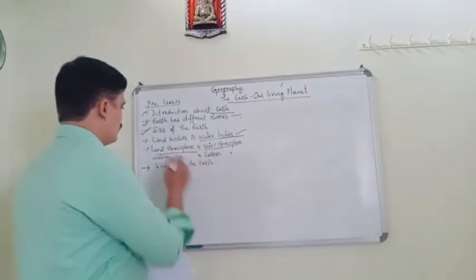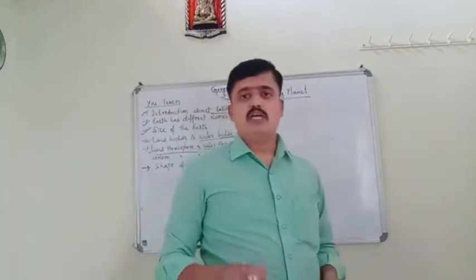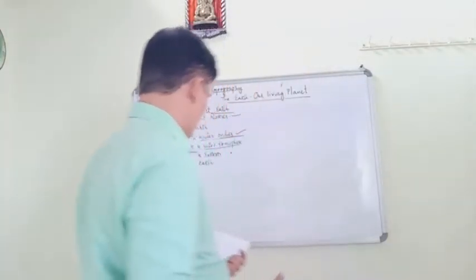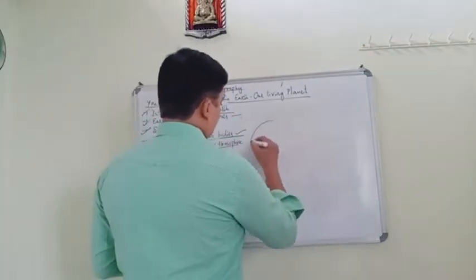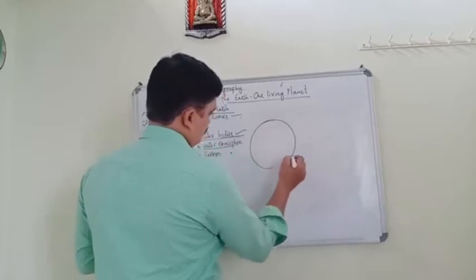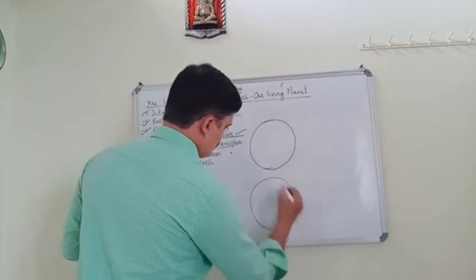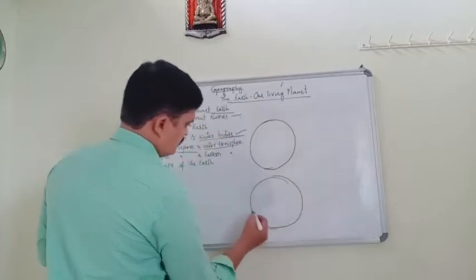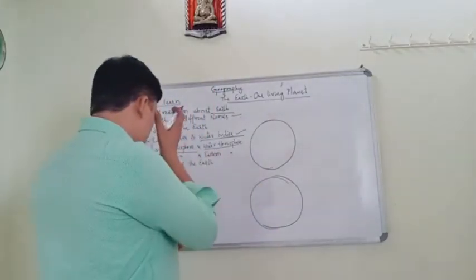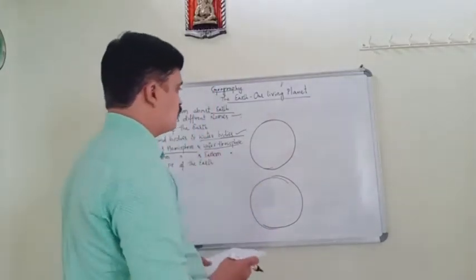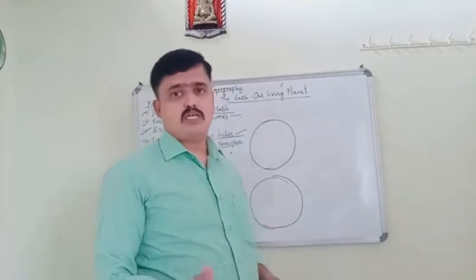Okay, and also we go to land hemisphere and water hemisphere. What are the land hemisphere and water hemisphere? So this is the earth, and here are the land hemisphere and the water hemisphere. Which is called the land hemisphere and which is called the water hemisphere?